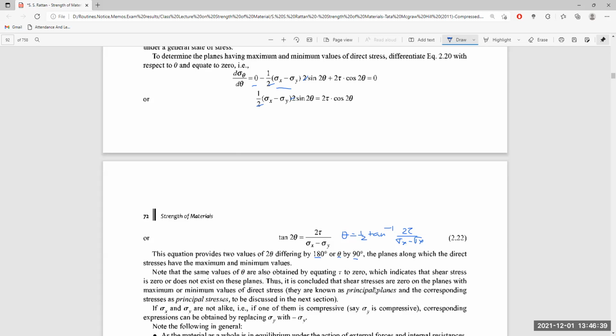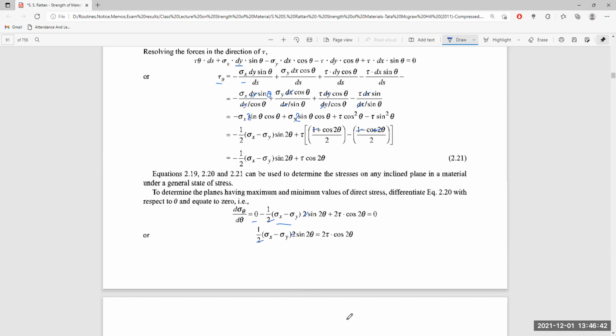So if we put shear stress tau theta equal to 0, then sigma x minus sigma y by 2 sin 2 theta is equal to tau cos 2 theta, so tan 2 theta becomes 2 tau divided by sigma x minus sigma y.